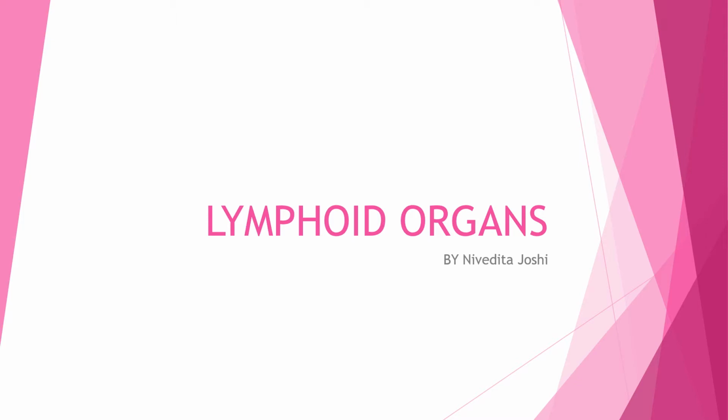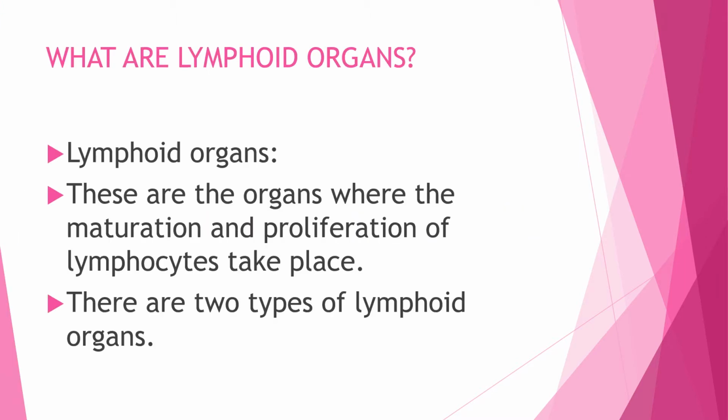Today's topic is lymphoid organs, and this is a topic from the class 12th biology. Lymphoid organs means you can just correlate it with the lymphatic system. You have gone through it in class 11th. So to begin with, what are lymphoid organs?